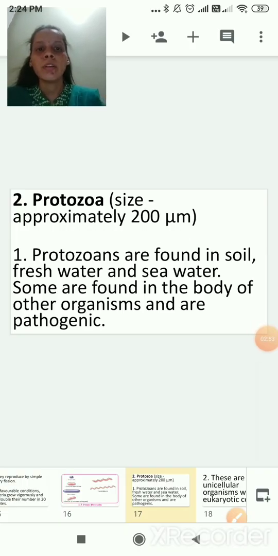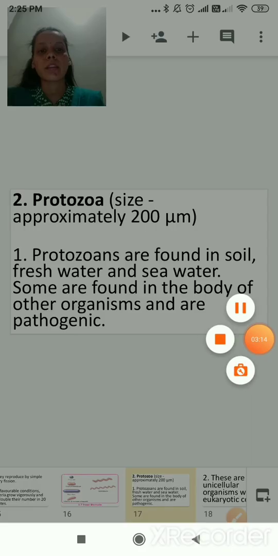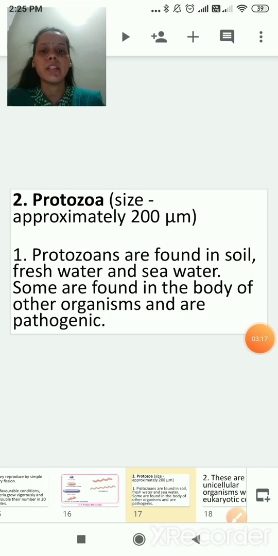Protozoans are found in soil, fresh water and sea water. Some are found in the body of other organisms, and they are pathogenic. Pathogenic means the viruses, germs or bacteria which cause diseases. So they are pathogenic. This is the first point.